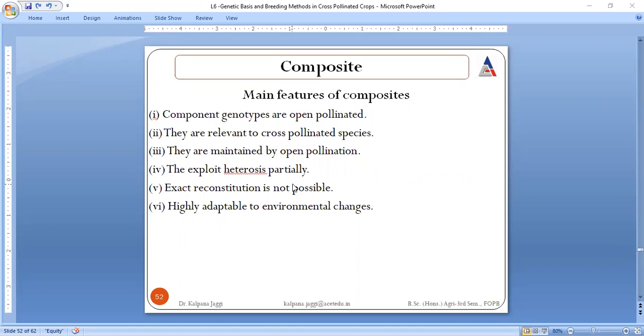They are of course going to be similar to synthetic in some points, and different in others. Here the very first point is the same, that is, they are relevant to open pollinated species. If they are open pollinated, that means they are relevant to cross pollinated species, and they are maintained by open pollination. But here heterosis, like while we were going for the creation of what we call a synthetic.